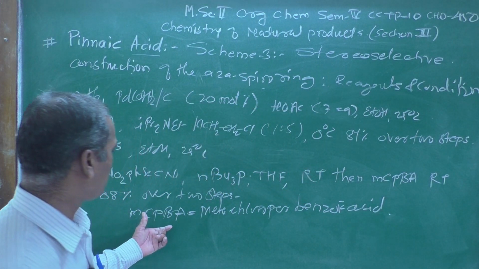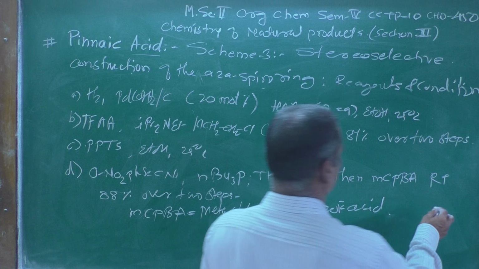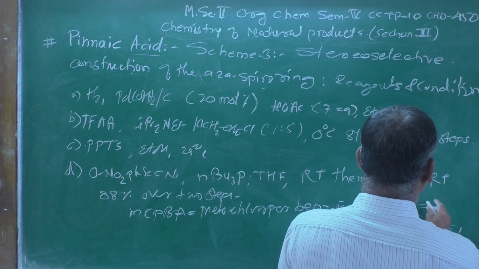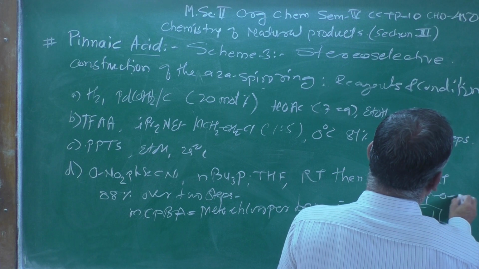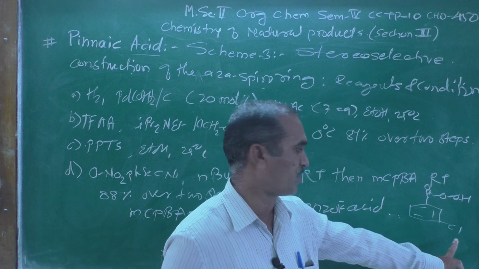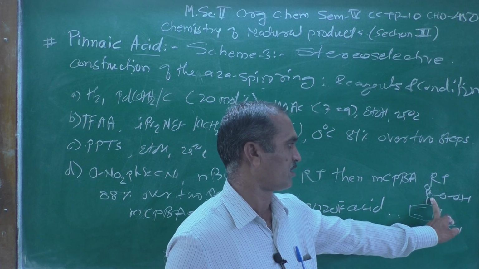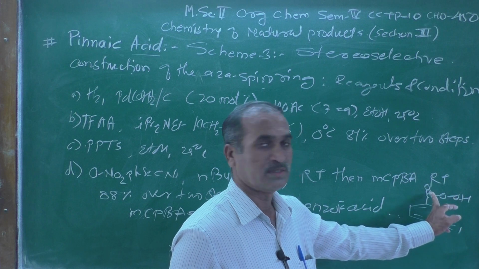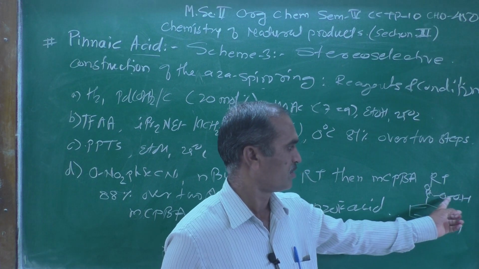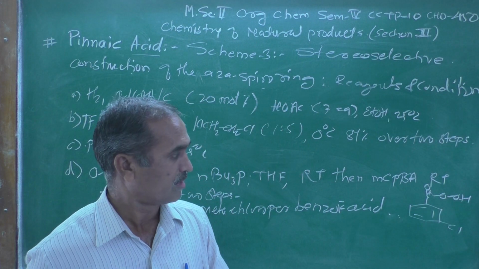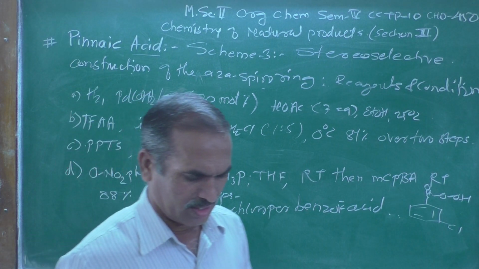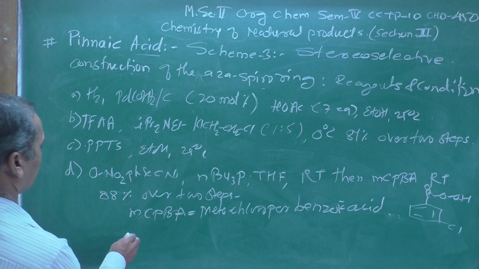You can see here, in the structure of metachloroperbenzoic acid, at the meta position there is C double bond O and OH, and a chlorine atom. There are 3 oxygen atoms, one involved in a double bond and the others in single bonds, that is a peracid, and that is why it is called metachloroperbenzoic acid.